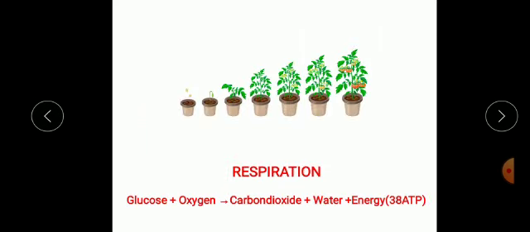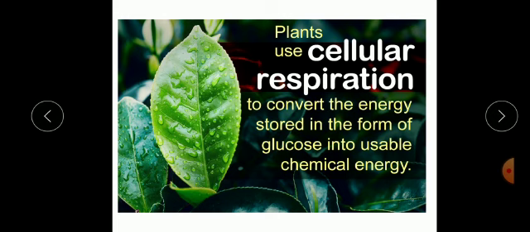In our previous class, we understood that plants require energy to perform various functions, and in plant cells, glucose is the primary source of energy. This energy is released from glucose by the process of respiration. Glucose, in the presence of oxygen, breaks down into carbon dioxide, water, and energy is released. So, plants use cellular respiration to convert the energy stored in the form of glucose into usable chemical energy.